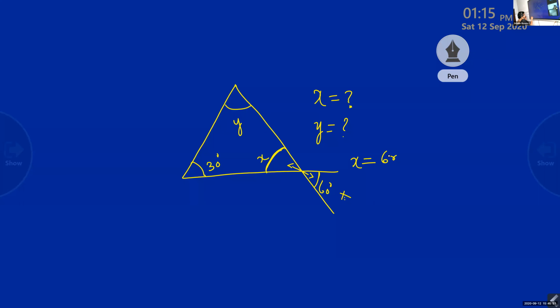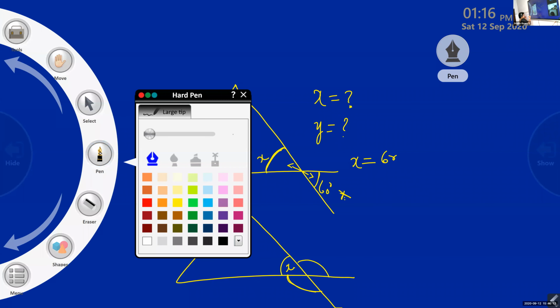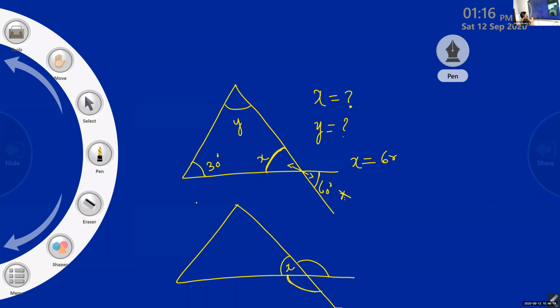Listen, I told you this will not form exterior angles. Exterior angles are formed by extending the sides. See, here one exterior angle is there, because it is making 180 with the interior angle. That you have to take care of when you do the problems.